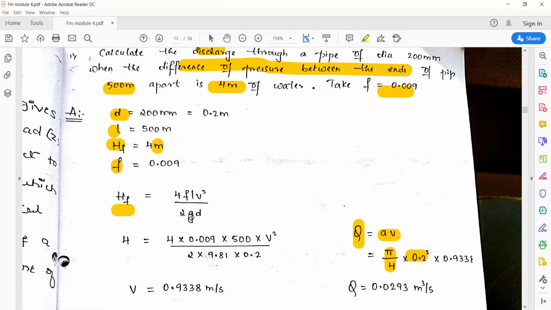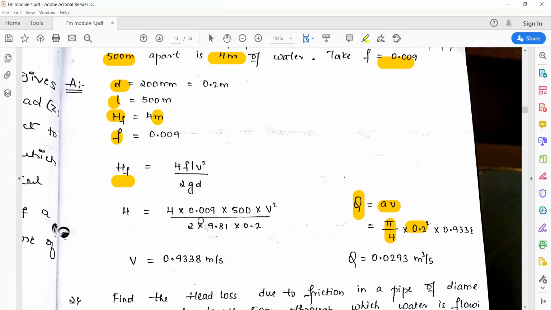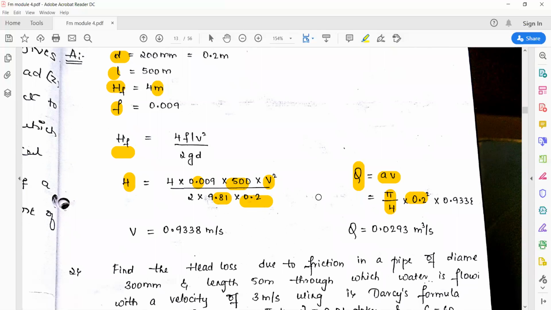So we have the formula h_f is equal to 4fLV² by 2gD. So our h_f is equal to 4 into f value, they have given 0.009, into length also they have given 500 meter. Velocity you don't know, keep as it is. 2 into g, gravitational constant 9.81, diameter is 0.2. And head loss due to friction is 4 meter, they have given. So if you substitute all that, the unknown will be velocity. So finally, you'll get the value of velocity